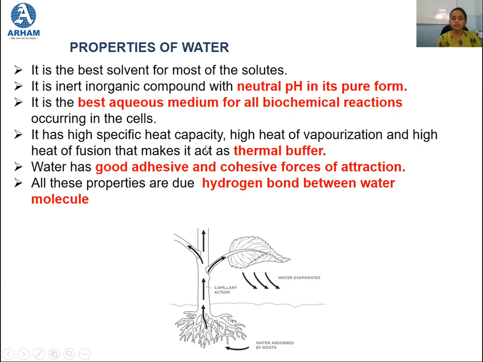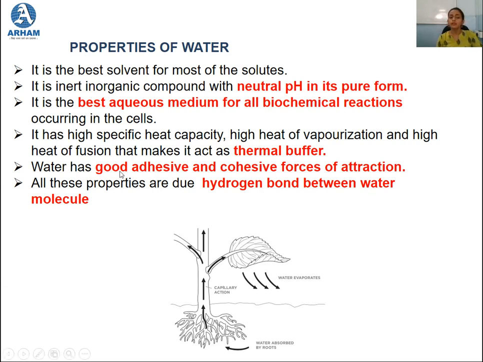The fourth property is that it acts as a thermal buffer. That means it resists the change in temperature better than any other liquid medium, and it resists the change before a noticeable rise in temperature. That is how it acts as a thermal buffer.